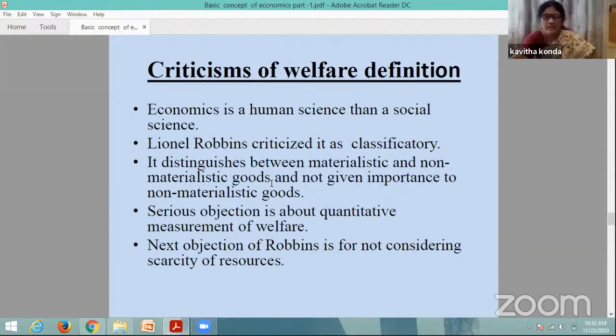Why? Because the actual problem in the economy is limited resources which have alternative uses. Because of the scarcity of resources only, the economy is facing the choice problem, and the economy is facing problems. So it is a serious objection of Robbins for not considering the scarcity of resources.